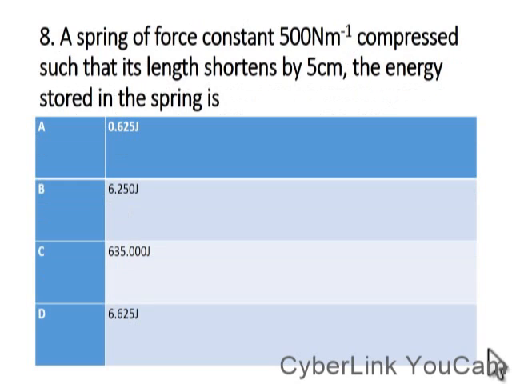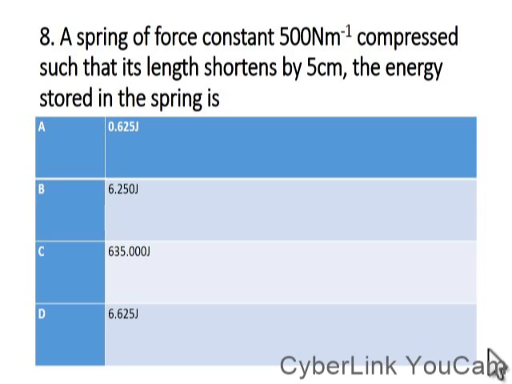Then the next one: a spring of force constant 500 Newton per meter is compressed such that its length is shortened by 5 centimeters. You are asked to calculate the energy stored. Here, K equals 500 Newton per meter, and the extension equals 5 centimeters. Mind you, the extension has to be converted to meters, so we divide by 100. That means the extension will be 0.05 meter.